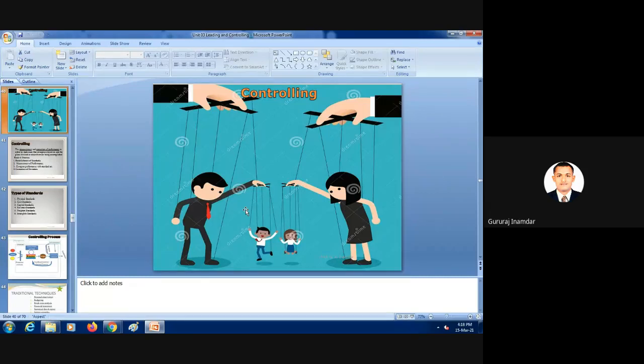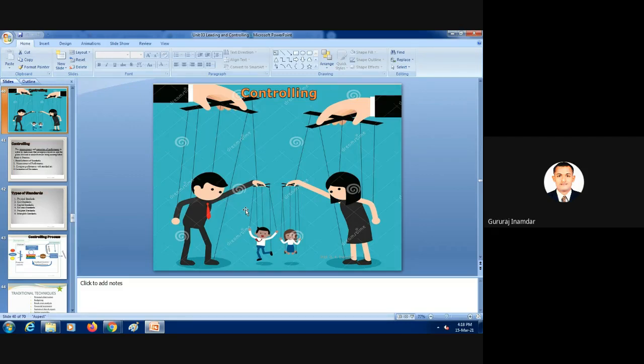So hope you all have understood the 3 chapters, and all the managerial functions. Which managerial functions we have discussed? First one is planning, organizing, staffing, leading, and the last one is controlling.